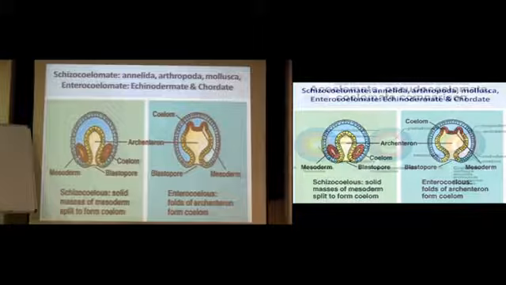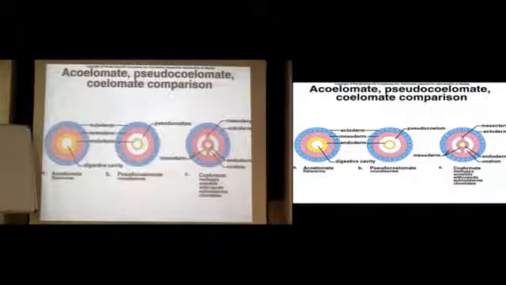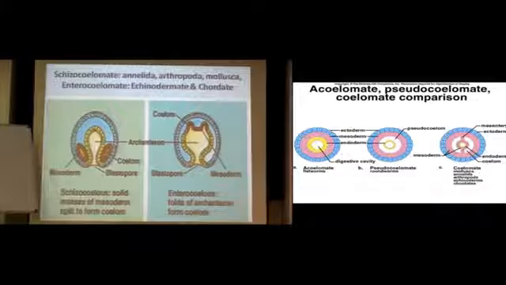It's not forming the circle that we are seeing here. The pattern of formation of the cavity is different, and when the pattern is different, you give it a new name, that is schizocoelomates. Okay, so schizocoelomates are those which have solid masses of mesoderm split to form this particular coelom.